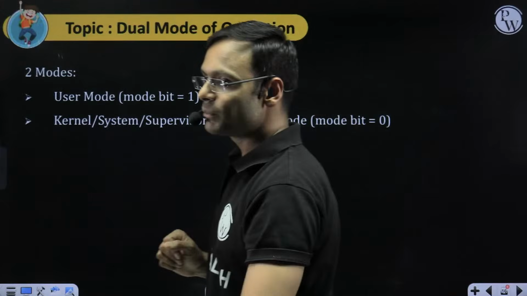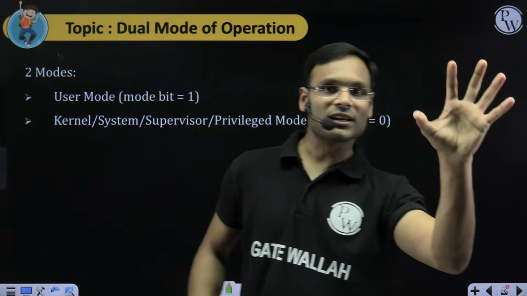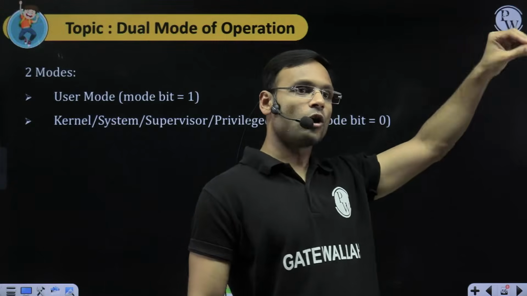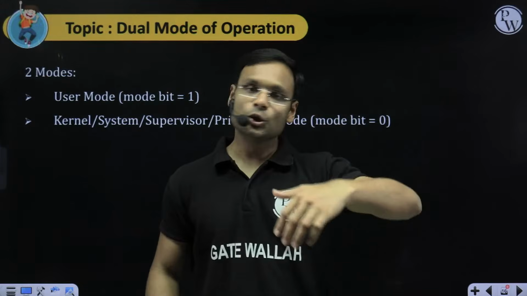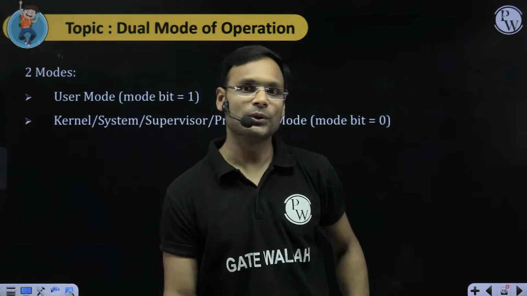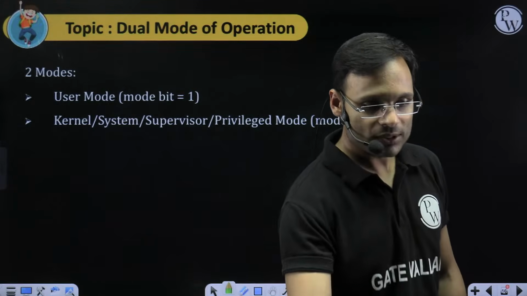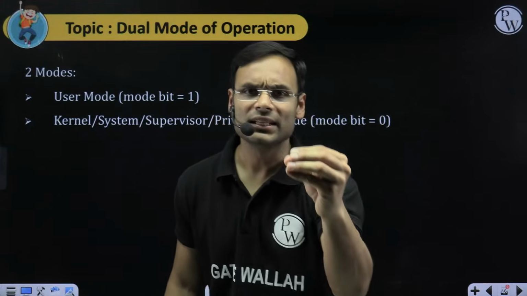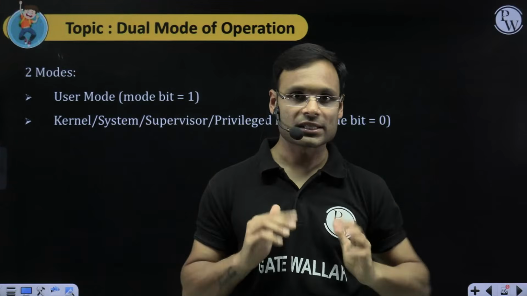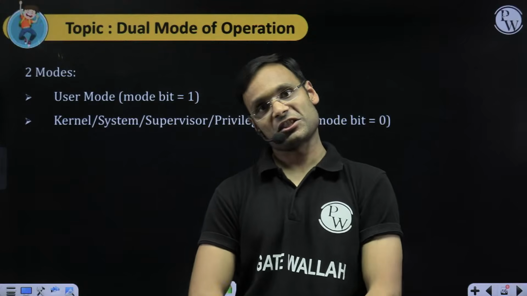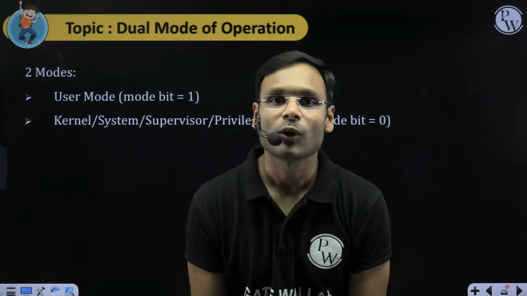Now in the computer system, there are two modes. What are those two modes? When the operating system is running in the CPU, it is called kernel mode, system mode, supervised mode, or privileged mode. When not the OS but some other program is running on the CPU, it is called user mode. Why two different modes? The simple reason is that when the operating system is running, the OS has more control of the computer system and more privilege. Yes, the OS can do certain tasks which a normal program is not allowed to do.